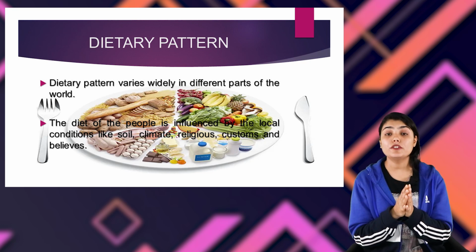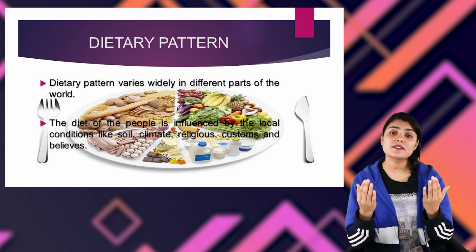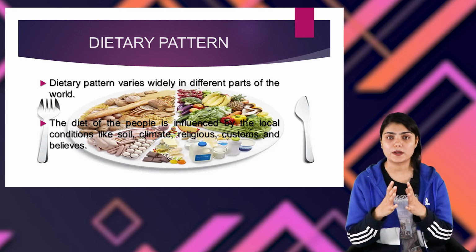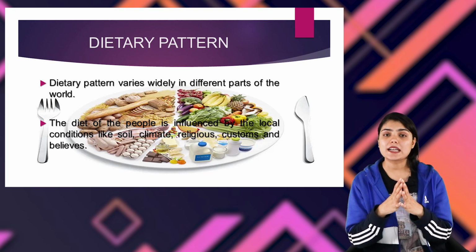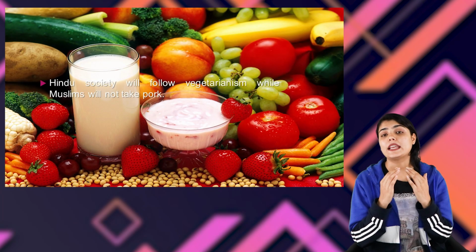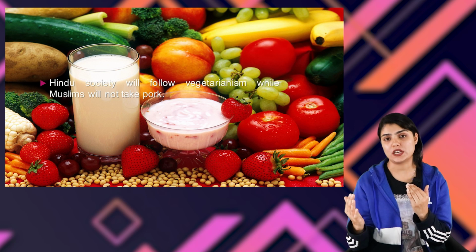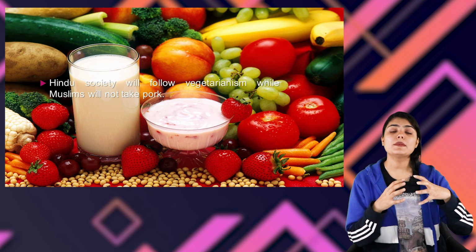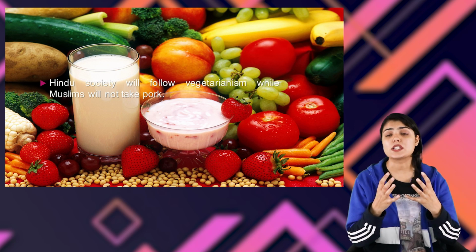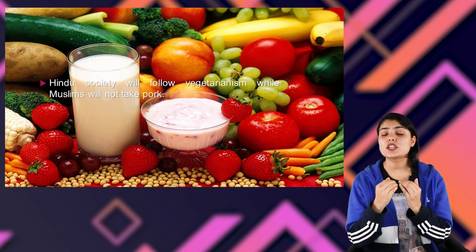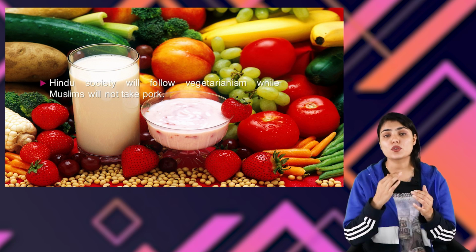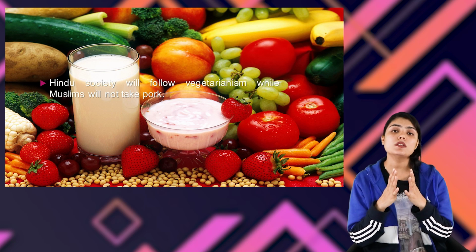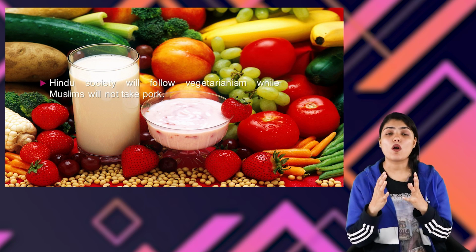The diet of the people is influenced by various factors such as climate, religion, belief, and the custom of the person. For example, if we take our country, India, it is majorly seen that Hindus do not consume non-vegetarian food. Hindus are majorly vegetarian. And if we talk about Muslim communities, we see that they do not consume pork. And this is according to the difference in the religion. So it depends on religion, it depends on the climate of the place, it also depends on the belief and custom of the person.